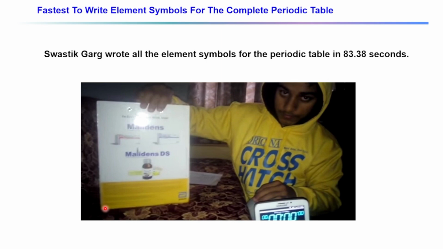This boy, Swastik Garg, wrote all the element symbols of the periodic table in 83.38 seconds, and he is the fastest to write element symbols for the complete periodic table. So he wrote all these 118 elements in 83.38 seconds.